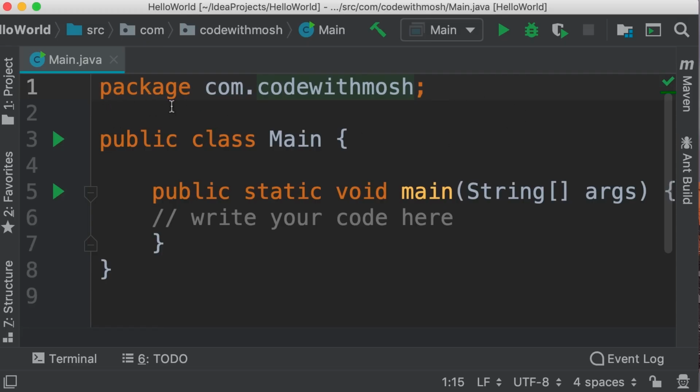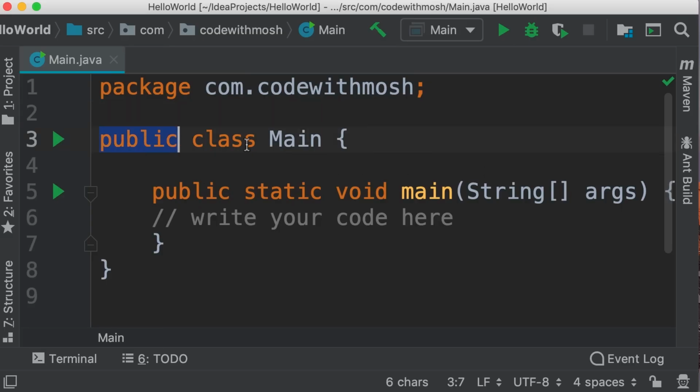So see what we have here. On top of this file, we have the package statement. And this is used to specify what package this class belongs to. So the Main class that we have here belongs to this package. Now this package statement is terminated by a semicolon. So in Java, wherever we have a statement, we should terminate that statement with a semicolon. This is exactly like C# or C++.